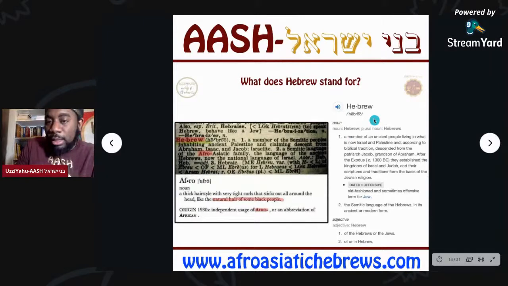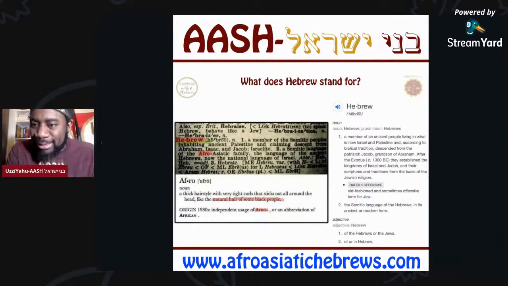Now let's look at this. Hebrew: a member of the ancient people living in what is now Israel and Palestine, and according to biblical traditions, descended from the patriarch Jacob, grandson of Abraham. After the Exodus, 13th century BC, they established the kingdoms of Israel and Judah, and their scriptures and traditions form the basis of the Jewish religion.